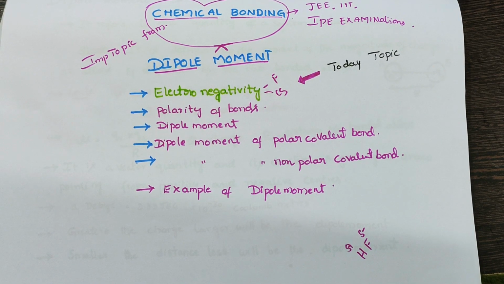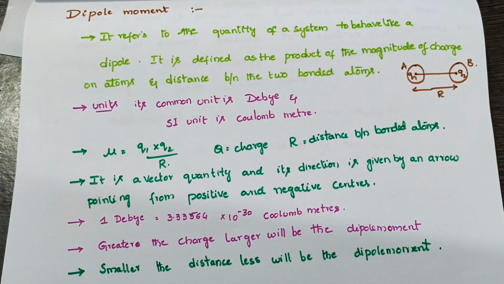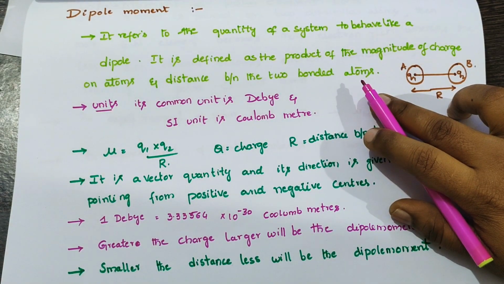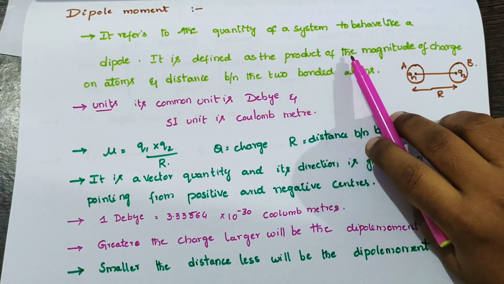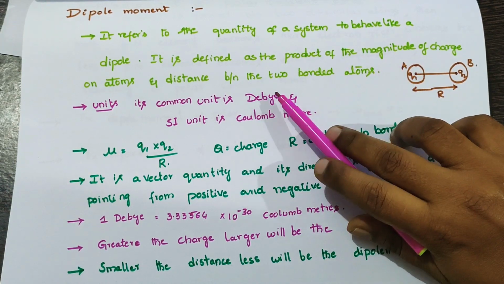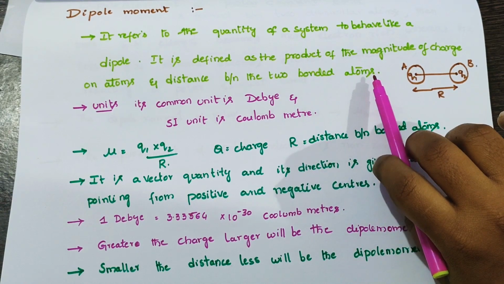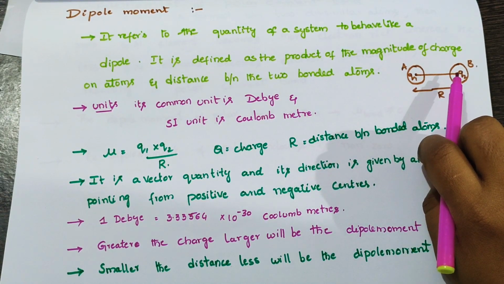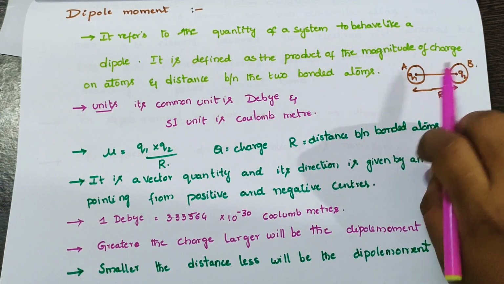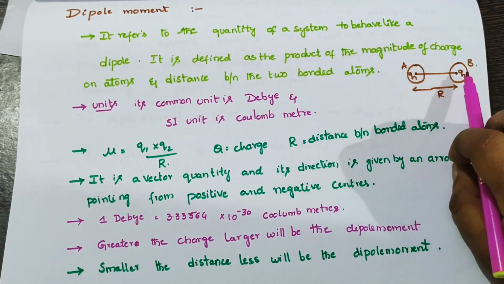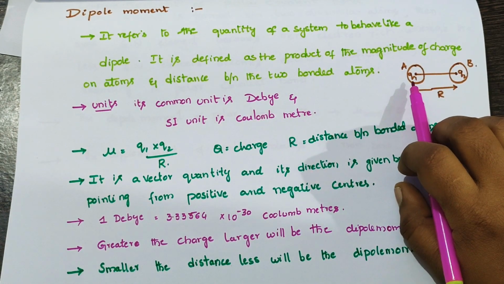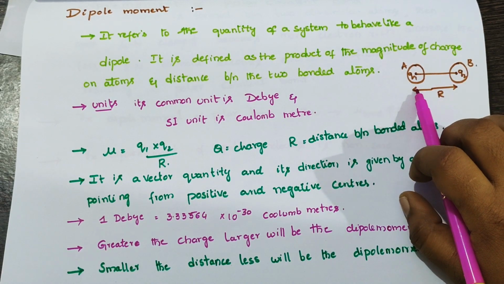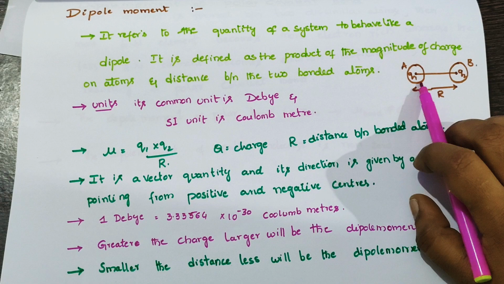And next one is the dipole moment. What is dipole moment? Dipole moment refers to the tendency of a system to behave like a dipole. It is defined as the product of the magnitude of charge on the atoms and the distance between the two bonded atoms. For example, AB is a molecule. This is the A atom and this is the B atom. The separation of charges and the distance between the atoms give the dipole moment.